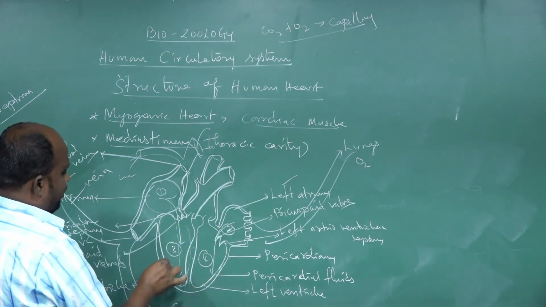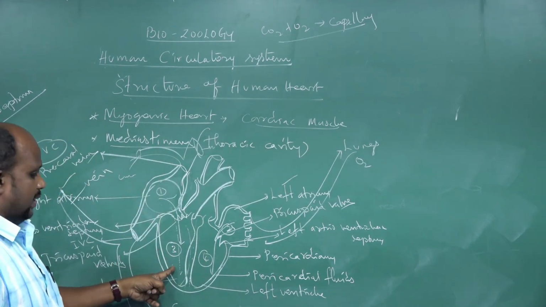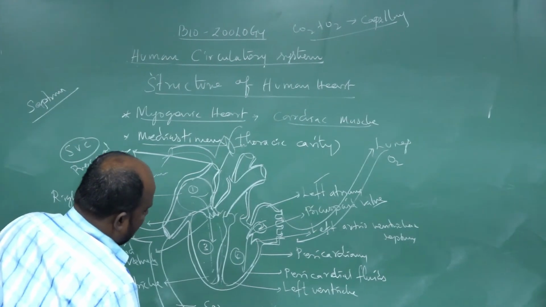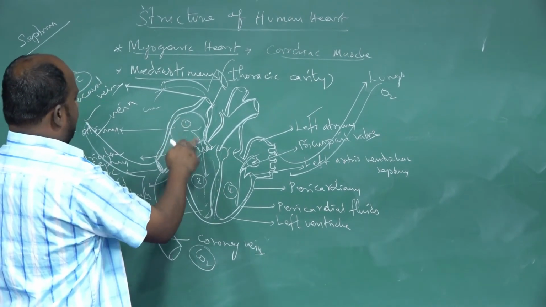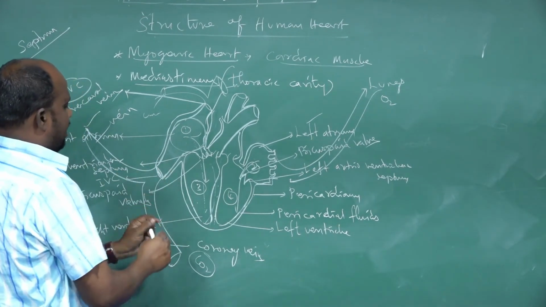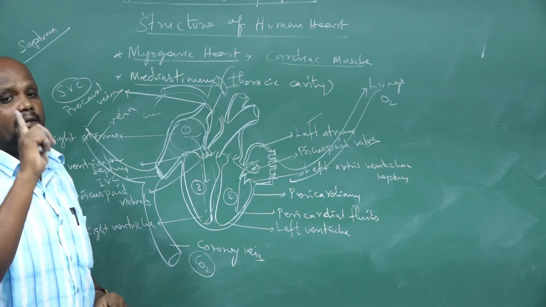Second, the lower two chambers, right ventricle and left ventricle. The main function of the right ventricle is to receive CO2 blood, carbon dioxide blood, from the right atrium. The blood received by the right ventricle passes to the lungs through a major blood vessel.